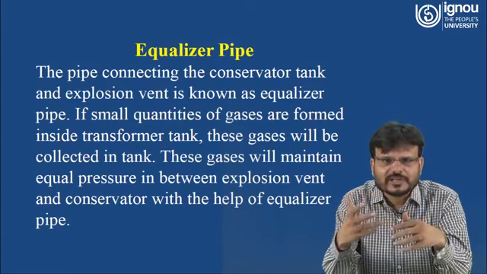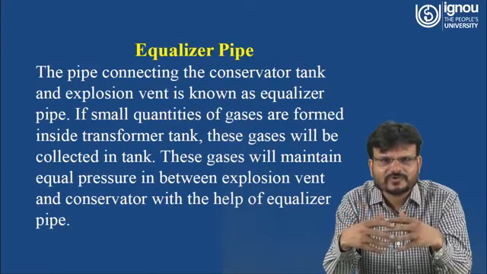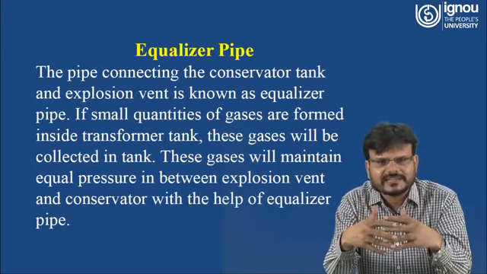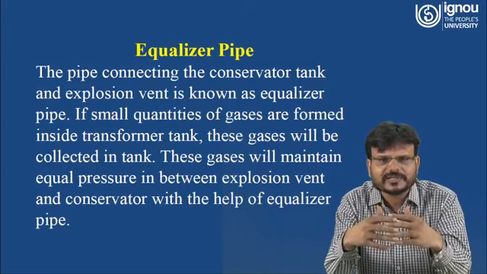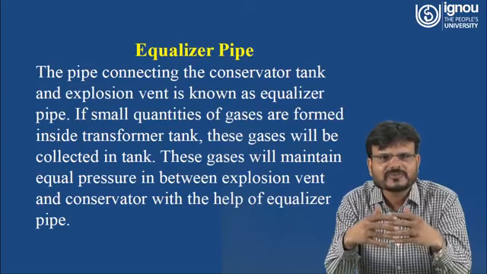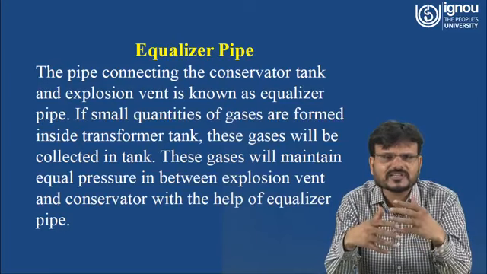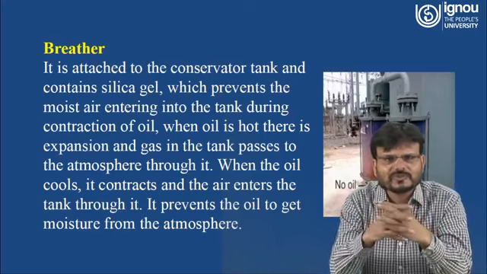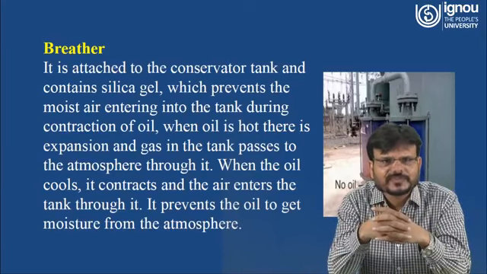If small quantities of gases are formed inside the transformer tank, then what will happen? These gases will be collected in the tank. Now these gases will maintain equal pressure between the explosion vent and the conservator with the help of the equalizer pipe. So this is the function of the equalizer pipe. Now you have to understand the function of the breather.